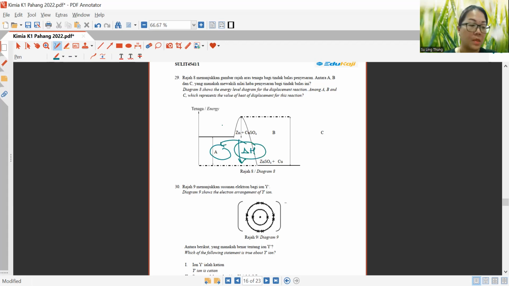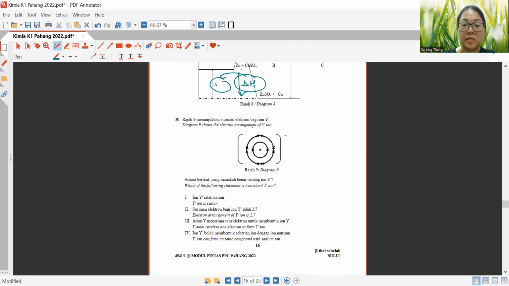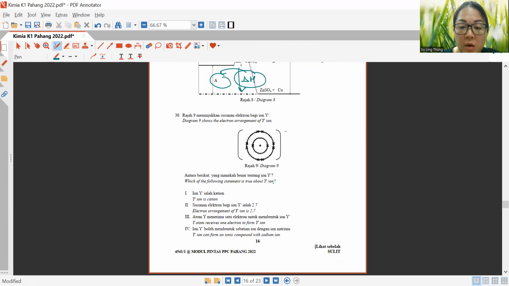Okay, now question 30. Diagram 9 shows the electron arrangement of Y negative ion. Which of the following statements is true about Y negative ion? Alright, ion means it has stabilized. So if it is in the form of atom, it will be 2.7. Okay, now Y ion is cation.